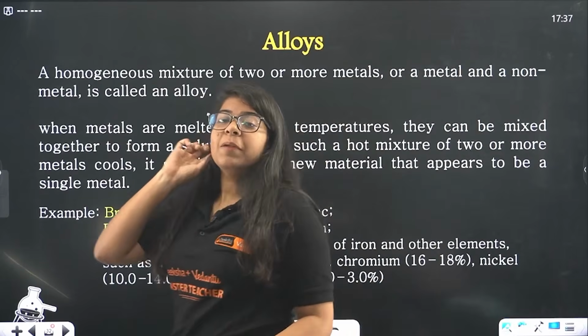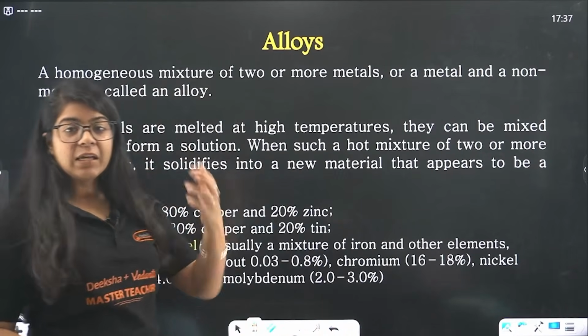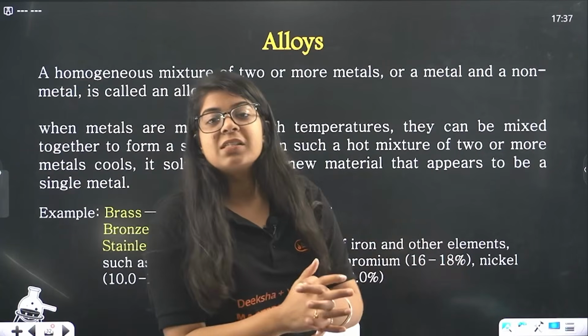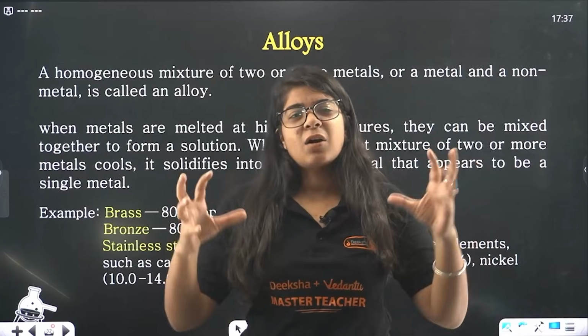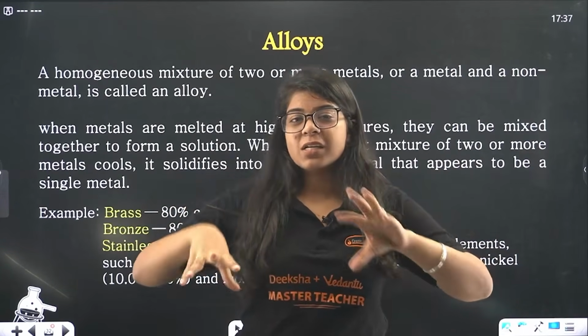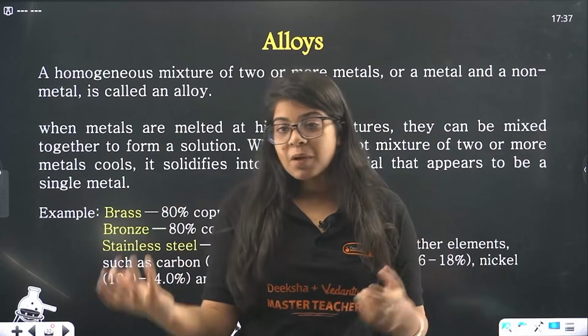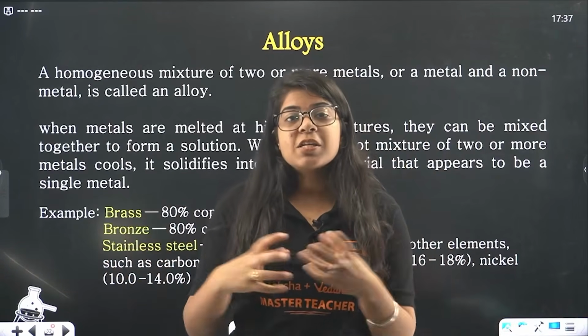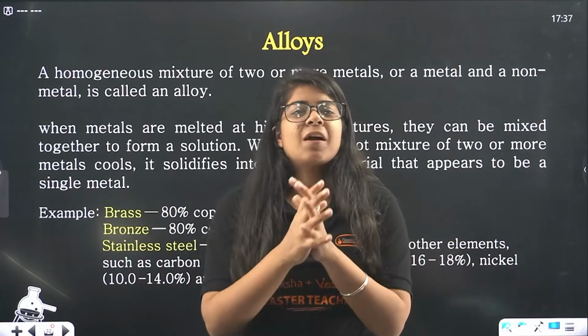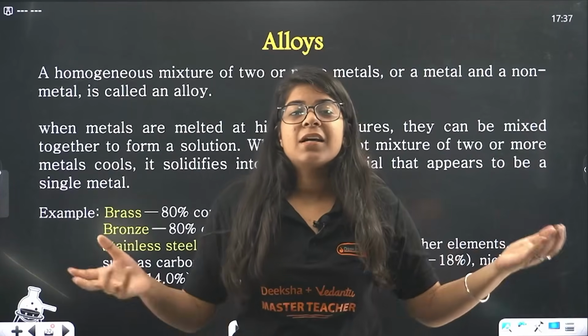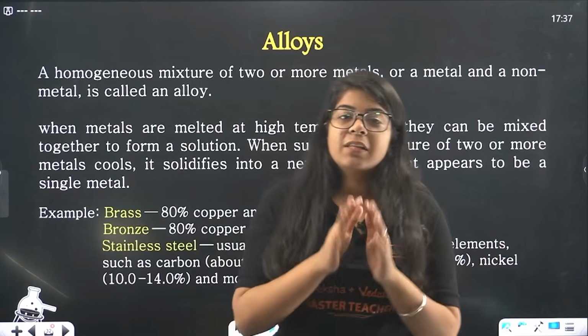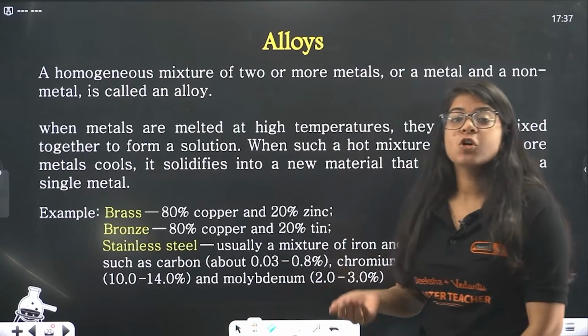So, if you melt aluminium and you melt another metal, let's say iron, and you mix them, right? Now they are in a liquid form, another state, and you mix them and give them a shape. Now they are not iron and not aluminium separately. Now they have become a mixture of aluminium and iron, that is called an alloy. And when they cool down, they again become solid.